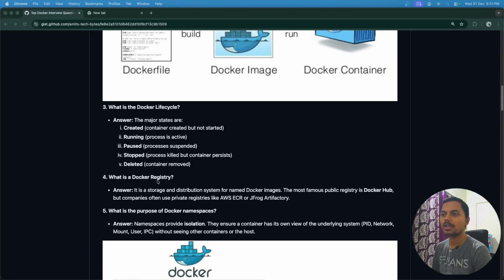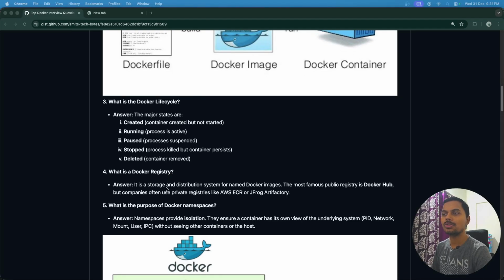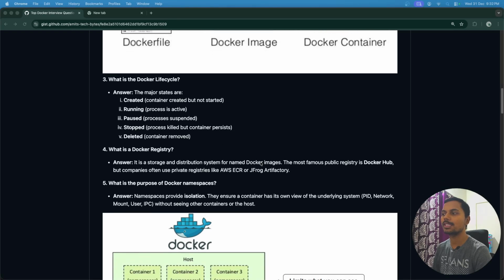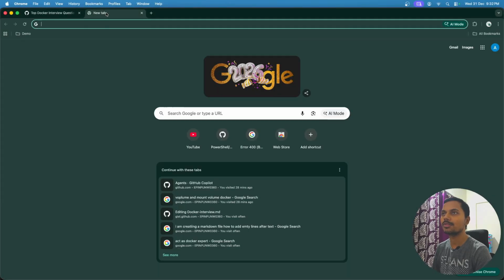What is a Docker registry? This is another important question. It is a storage and distribution system for named Docker images. Whenever we create a Docker image and want to share it with different teams or different people, we push that image to a Docker registry. There are two types of registries: public registry and private registry. An example of a public registry is Docker Hub. So let's see.